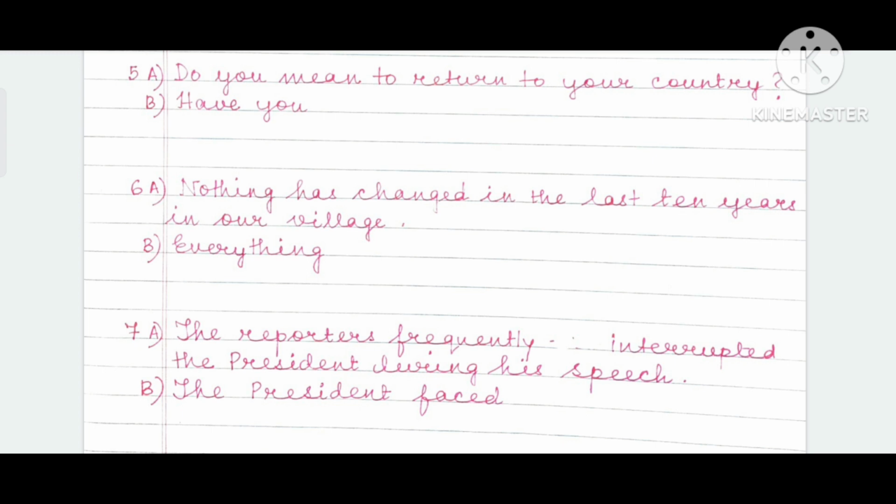Nothing has changed in the last 10 years in our village. Nothing in the question, and you will have to begin the answer with everything. So you will have to make the answer an affirmative sentence. Change from negative sentence into affirmative sentence. Nothing has changed. The opposite. Everything, what will be the answer?